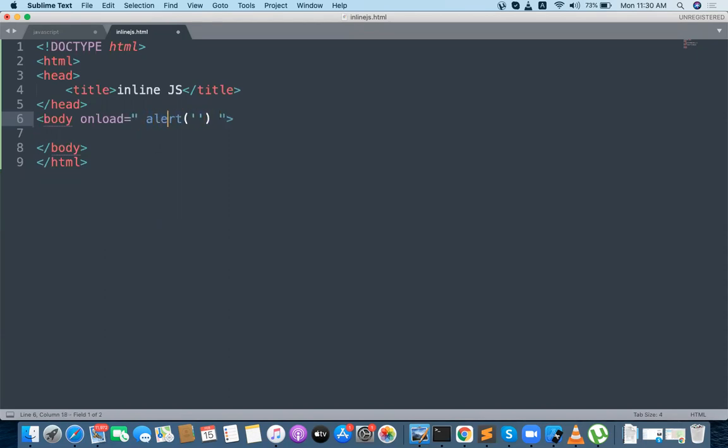Double quotes, onload is an attribute which has a value like alert. Now alert is a function working as a value, and alert needs single quotes. Don't put double quotes again inside if you are putting double quotes outside. Double quote is the entry point and double quote the exit point, and inside the double quotes we provide single quotes only. In the single quotes I want to show JS loaded. Whenever my body is loading, I want to show some message to the user.